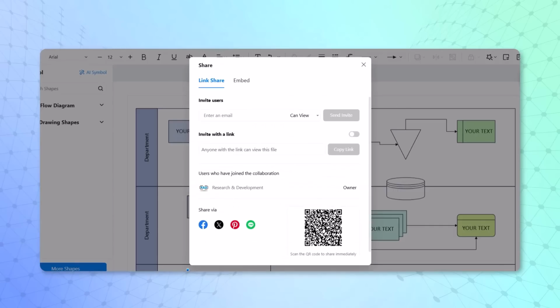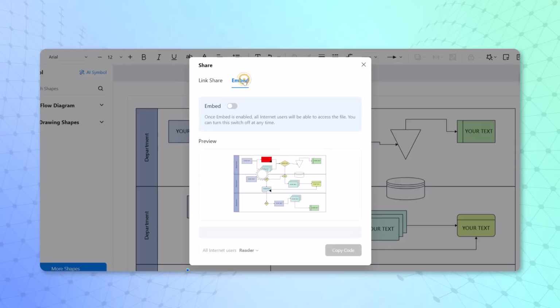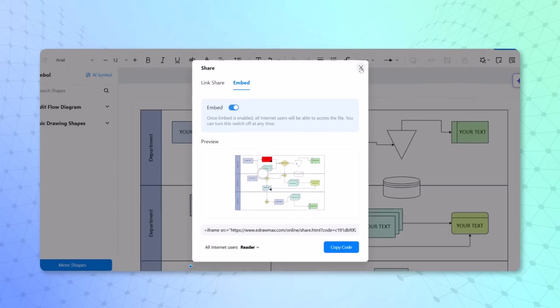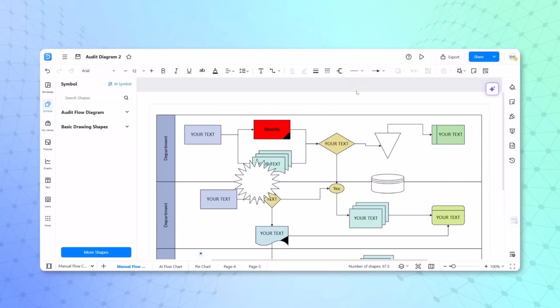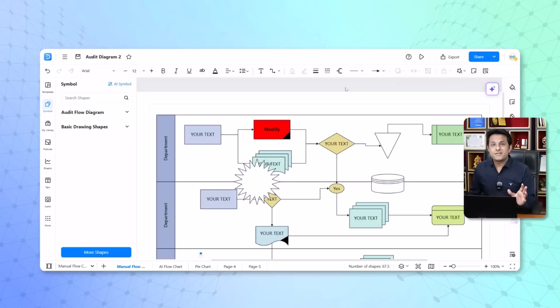I can invite users by entering an email. They can view or they can edit as well. I can share a QR code as well so they can scan it. So imagine you run a website. You can also embed the link on that. You can copy the link from here and embed that link into your website. So diagrams, flow charts, mind maps and everything can be integrated on the platform. It is a very simple, easy to use tool, and right now it is trending in the market.